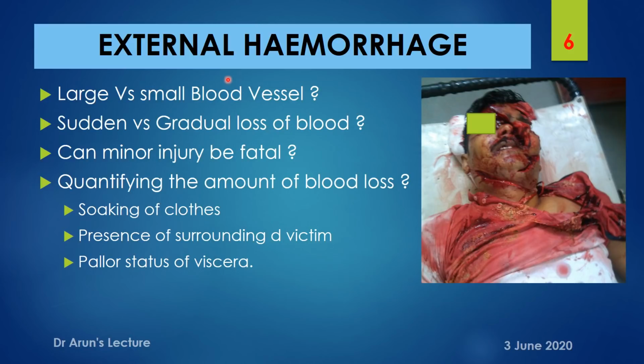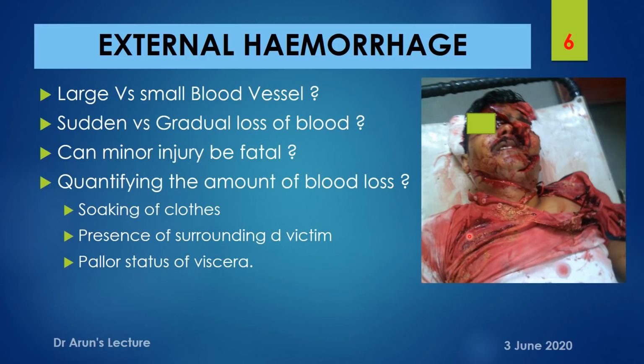In those cases, by seeing the soaking of blood on a part of a cloth, we can assume it; again, it is only a perception or an observation for quantifying the amount of blood loss. Another possible way is on the scene of crime. For example, if you get a photograph of the scene of crime, the presence of surrounding blood near the victim allows us to quantify the amount of loss.